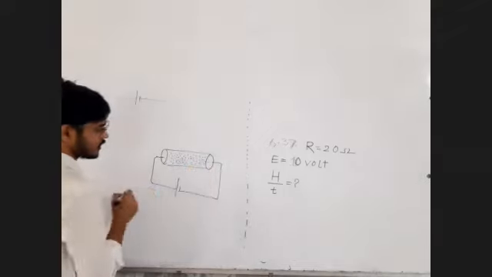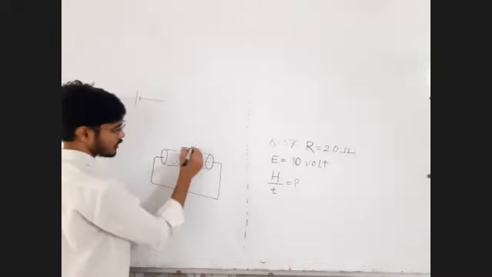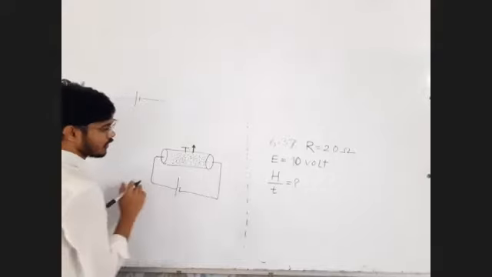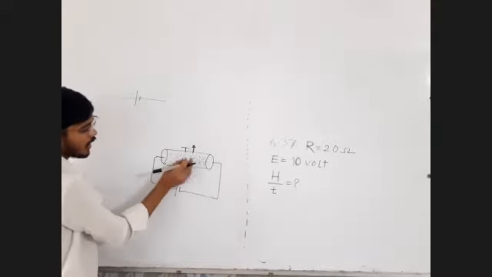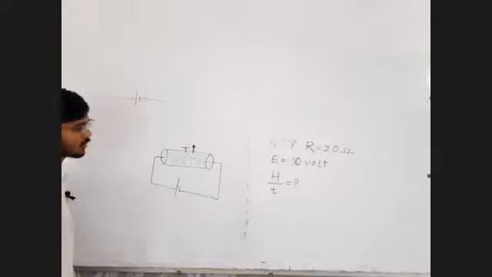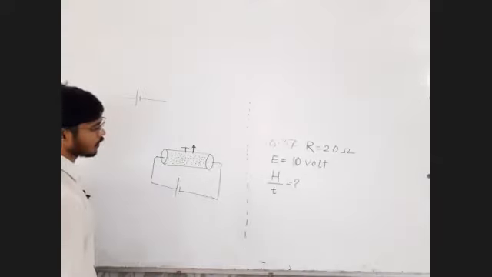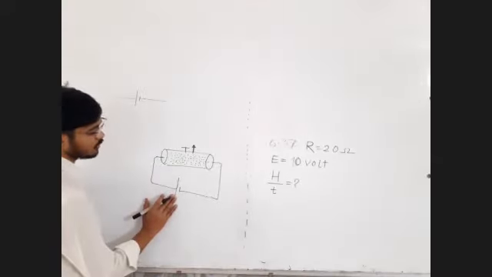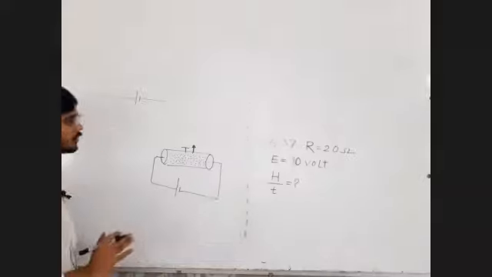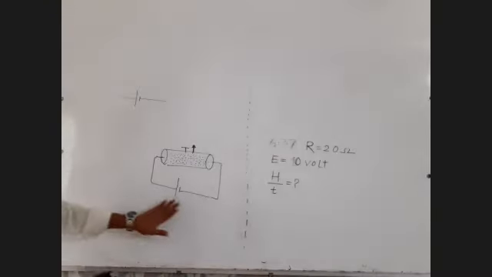As the internal energy increases, the temperature of this rod increases. If the temperature of this rod is more than the surrounding temperature, heat will flow from higher temperature to lower temperature, by conduction, convection and radiation. There are three ways by which heat can flow. So ultimately this energy will be converted into heat. That's the destiny of this energy.